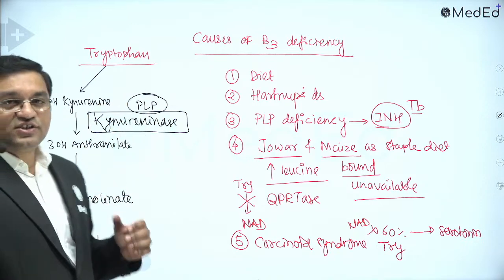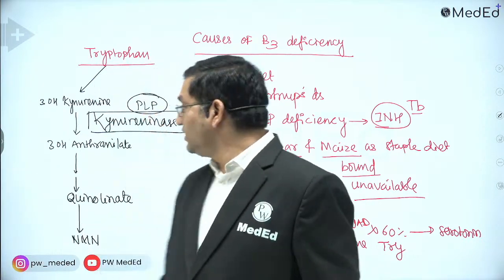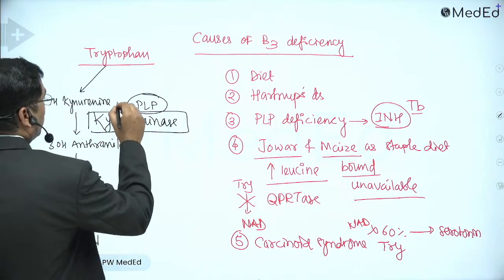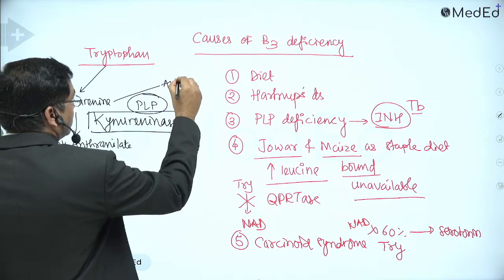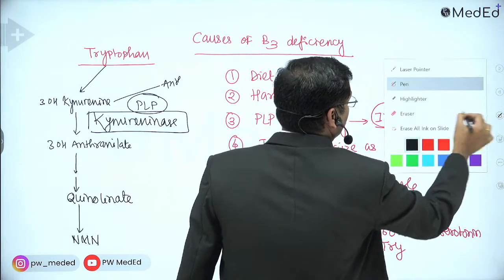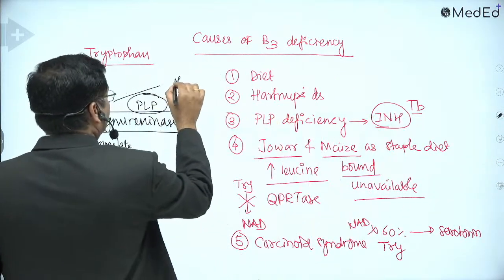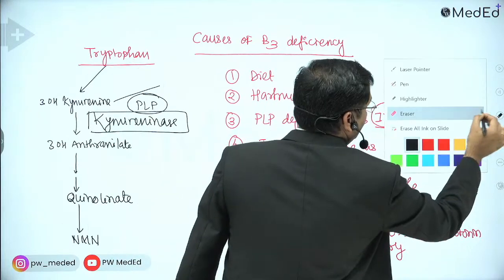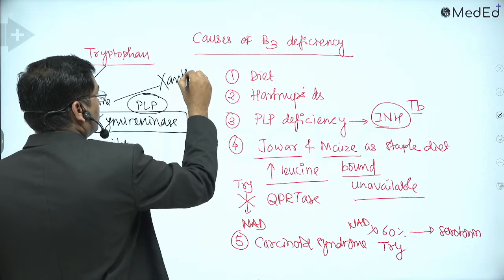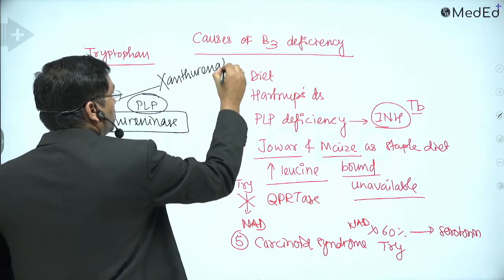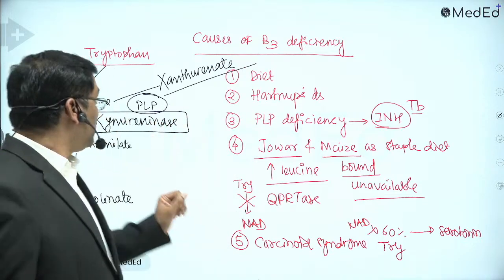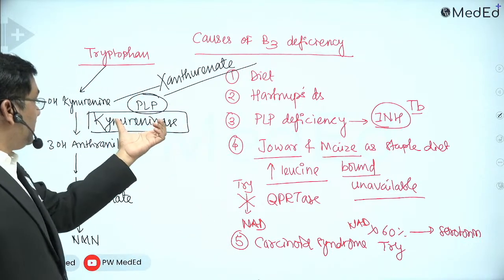So if there is deficiency of pyridoxal phosphate, kynurenine is diverted for the production of xanthurenate, and xanthurenate is excreted in the urine in PLP deficiency.